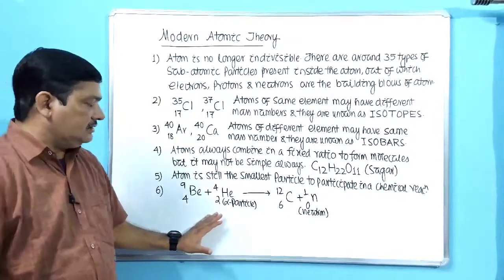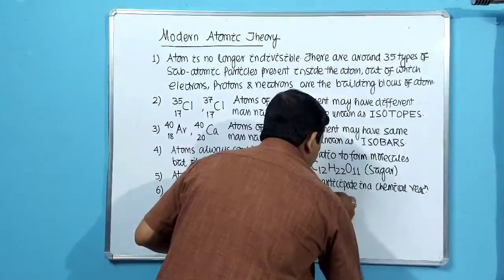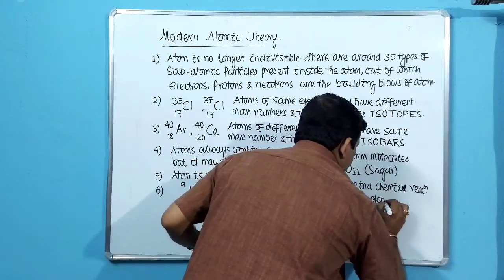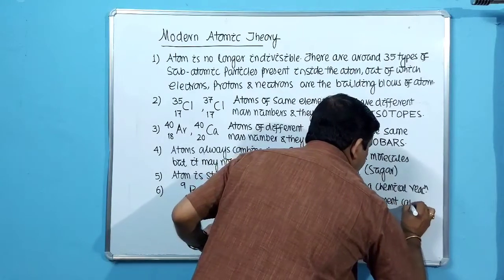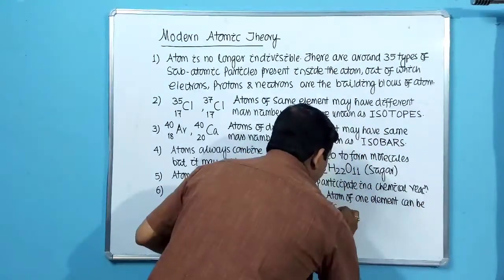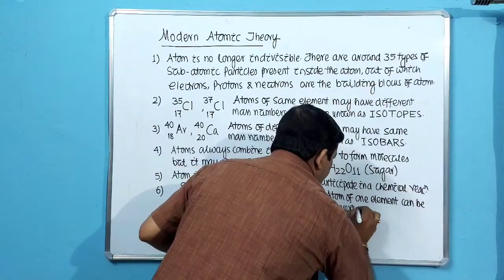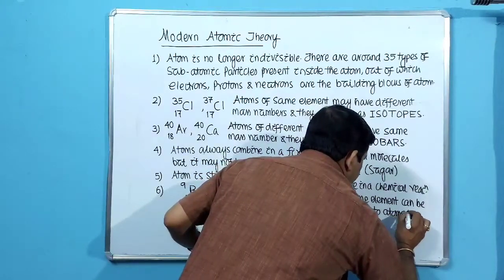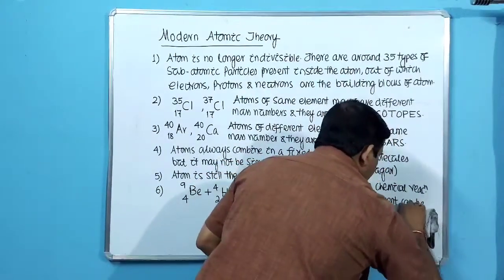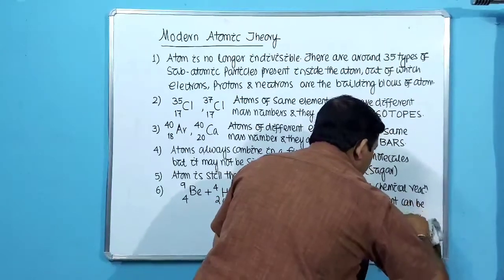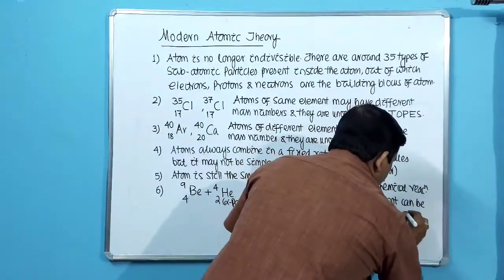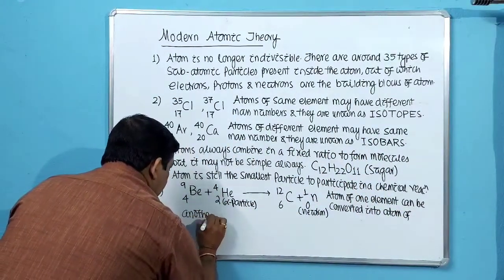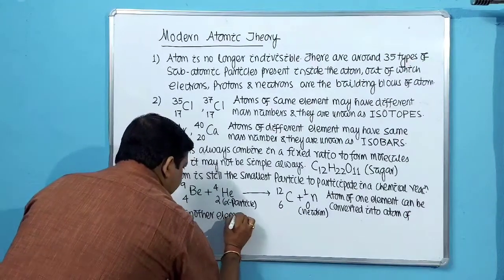So what does it prove? Now atom of one element can be converted into atom of another element, as you show here.